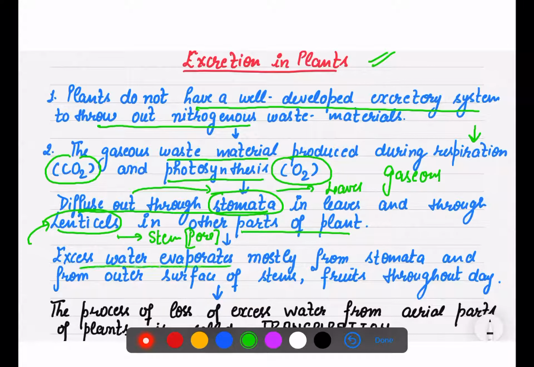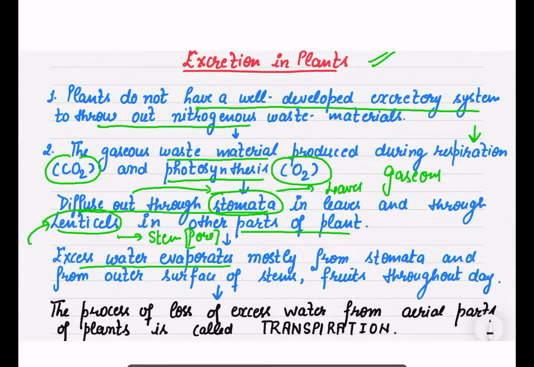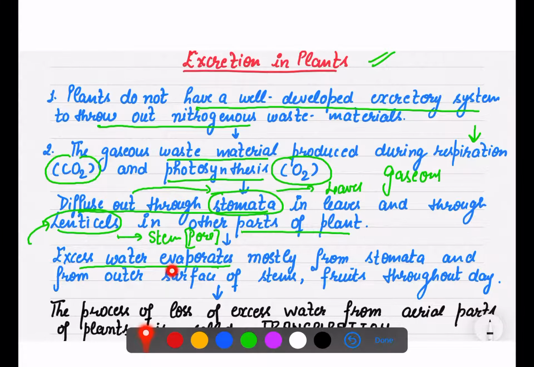Sometimes excess water is also removed from the plants. So excess water evaporates. The first process is evaporation. This evaporation is done through the stomata, as well as from the outer surface of stems and fruits, throughout the day.